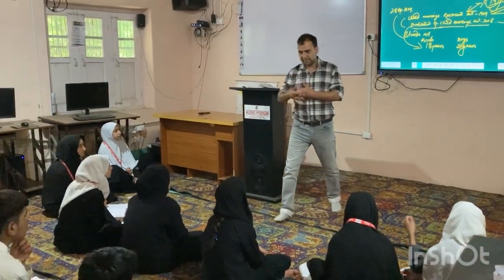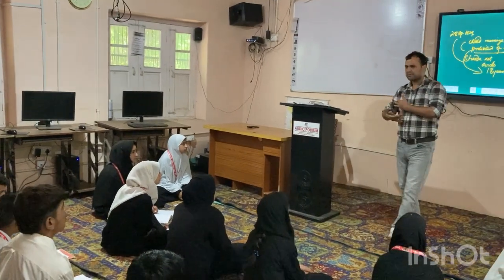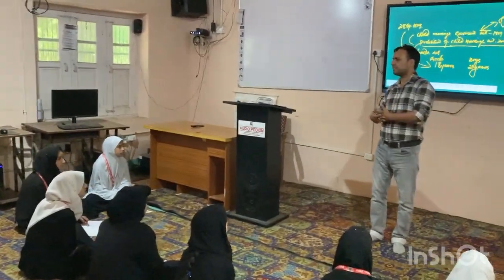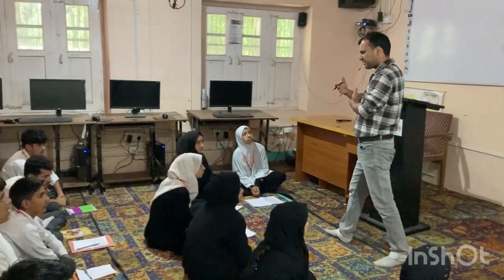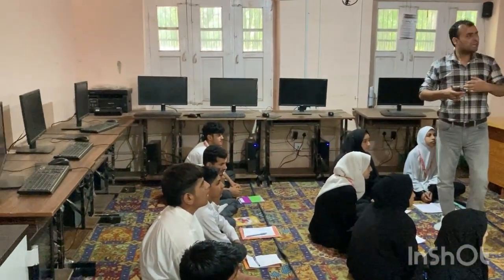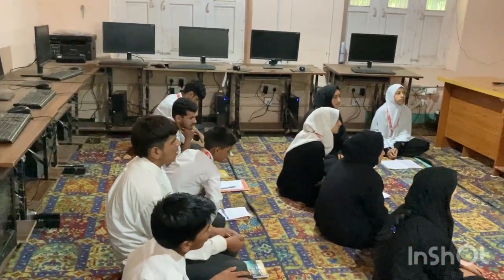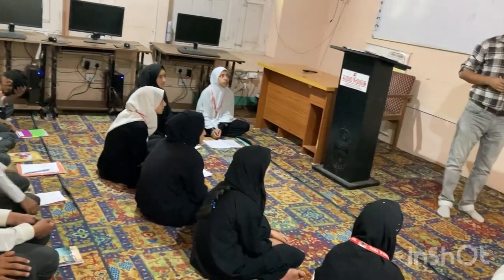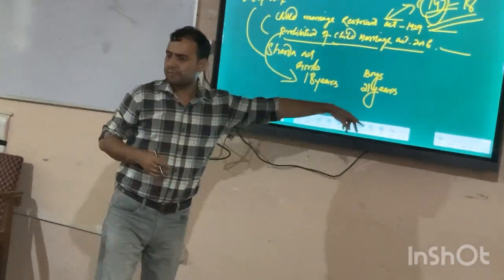The age of 21 years is based upon some compulsion. Some religious people and society demanded that there should be some extension in the age, and some other features have been mentioned in this particular act. So as far as the Prohibition of Child Marriage Act 2006 is concerned, it is now 18 years for girls and 21 years for boys.